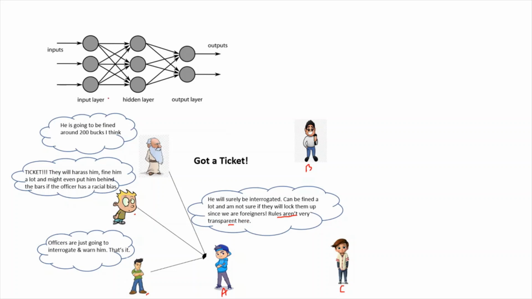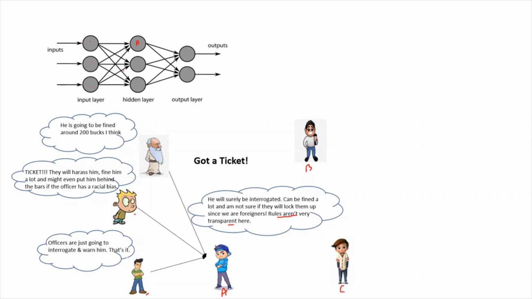Now let's get back to this neural network and find out what is happening over here. Say this is your A, and now he is getting some information from these three neurons.